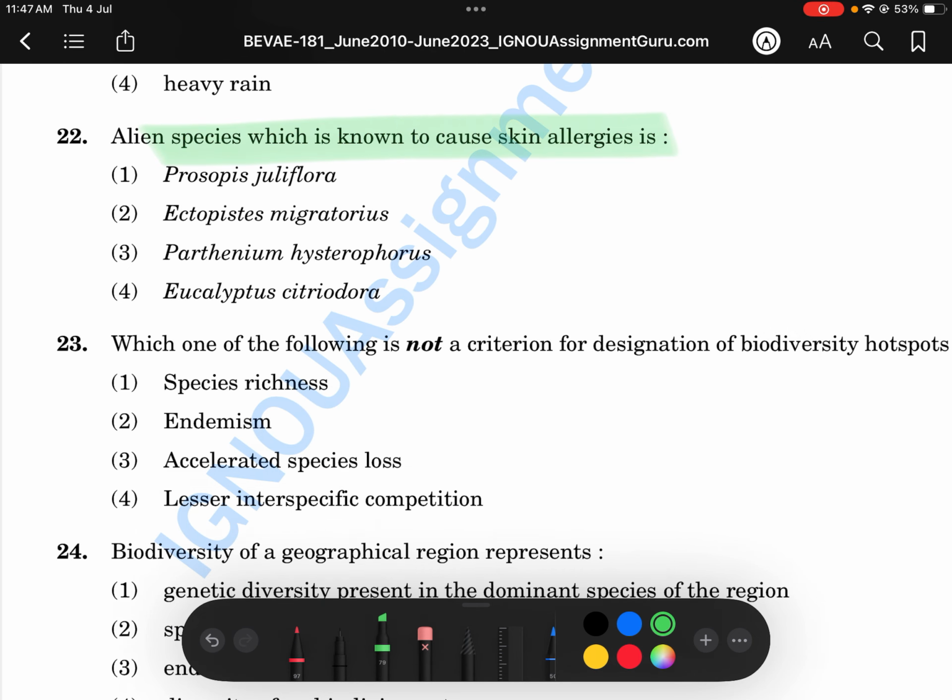The alien species which is known to cause skin allergies is this one, the third one. It's in your textbook. It has a different name also, an easy name. I'll give you the easy name also. Sometimes the easy name is also there. Yeah, it is called Congress weed. Okay, I'll write it down. It's also called Congress weed, which gives skin allergies.